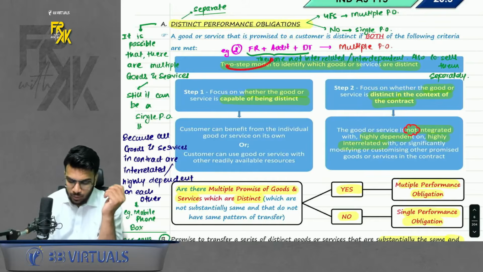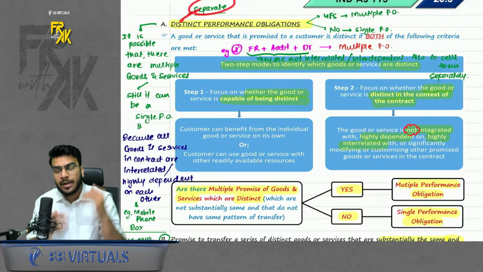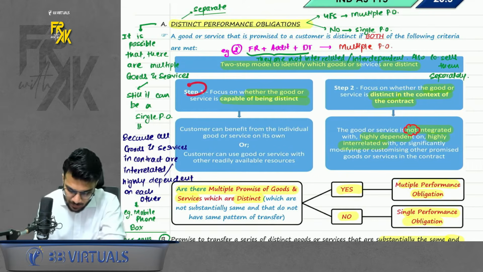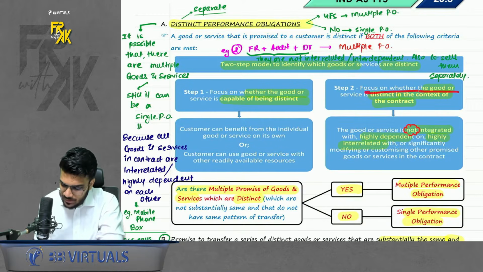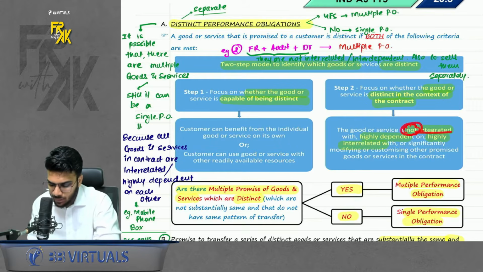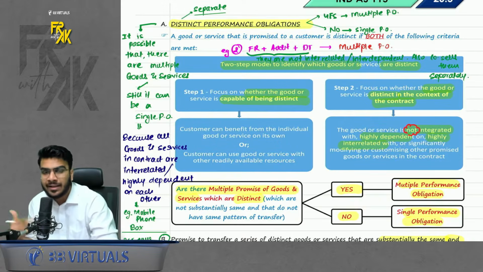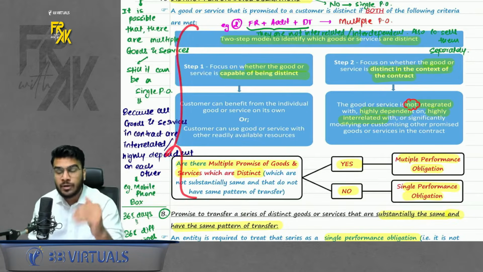So they have given a 2-step model to check whether it is distinct, where distinct means whether there are separate obligations or not. Step number 1 is to focus on whether the goods and services are capable of being distinct. That means, can you use them separately? And second, focus on whether the goods and services are distinct in the context of the contract. That means they should not be interrelated or interdependent. If they are interrelated, then they are a single performance obligation. So this needs to be evaluated for each and every contract.